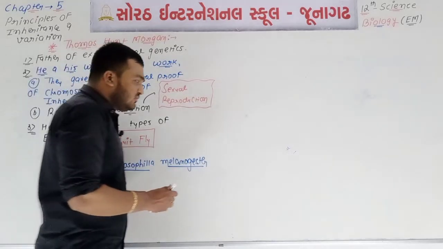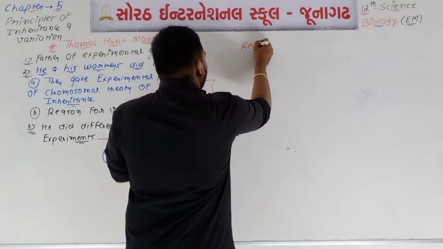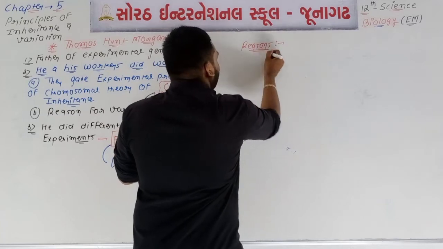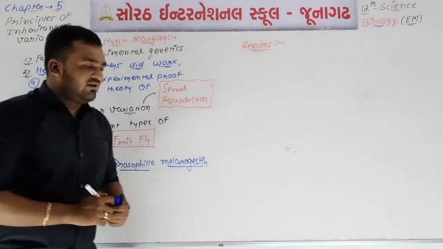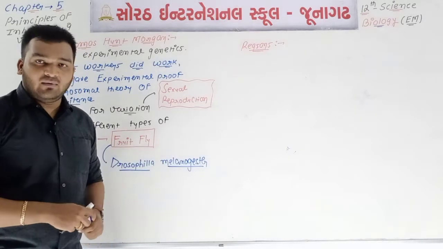Now we are going to talk about some reasons why Morgan selected Drosophila, the fruit fly, for his experimental work.